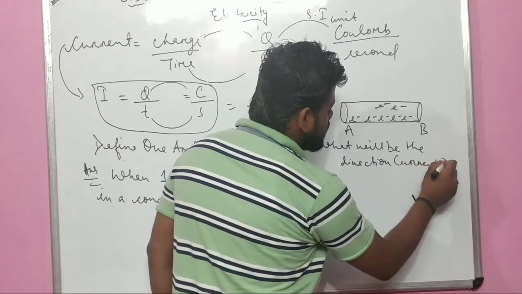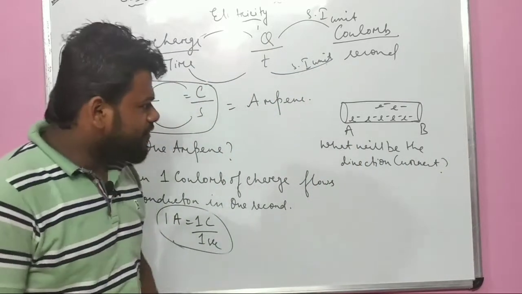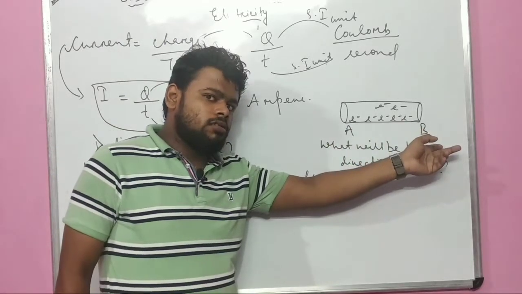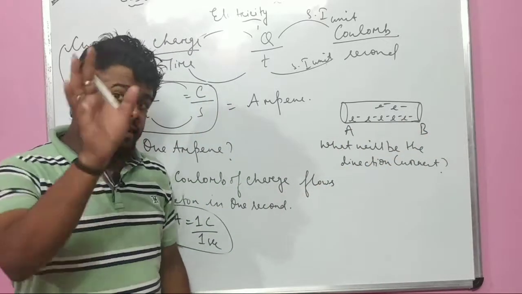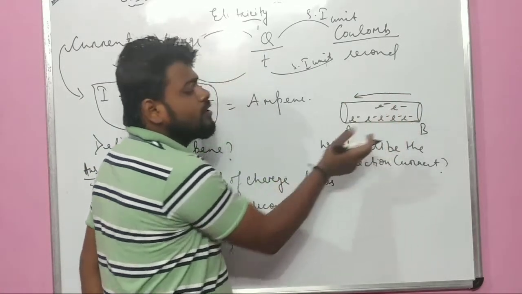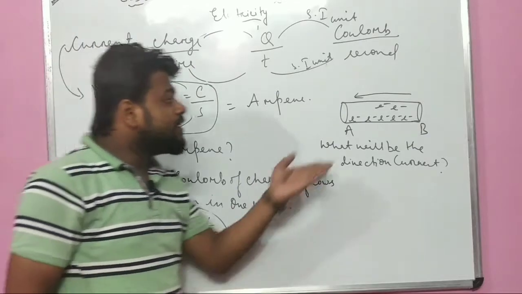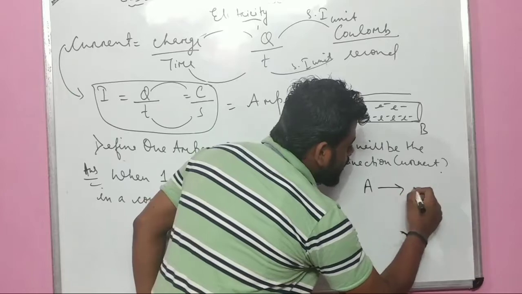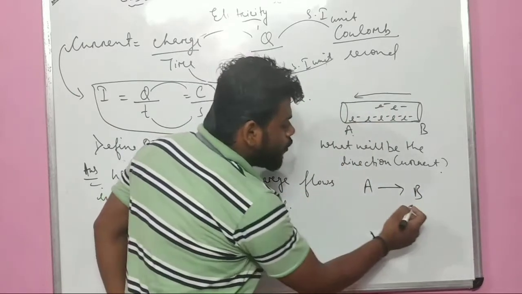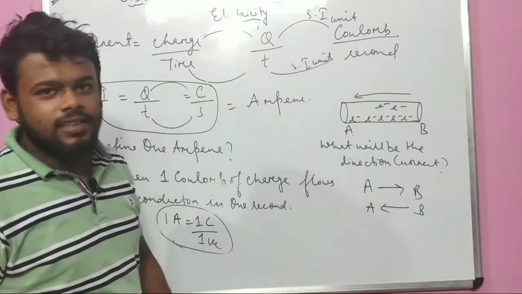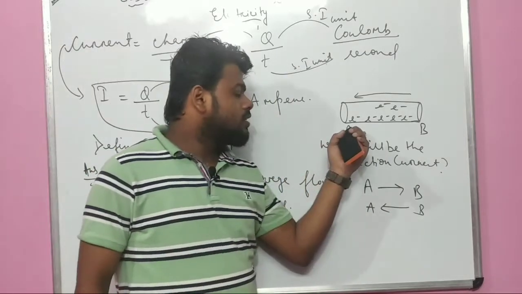If the electron is passing from A to B, what will be the direction of current? Remember one thing, the direction of current will always be the opposite of the electrons. If the electron is passing from A to B, then the current will flow from B to A. आई बात समझ में? नहीं आई? और एक बार समझाते हैं.